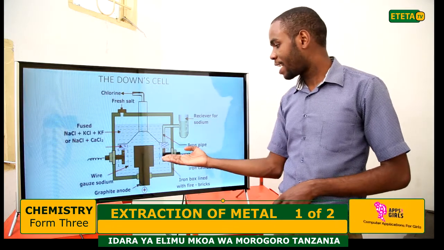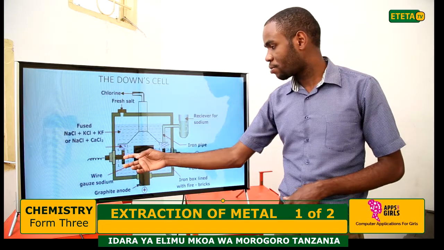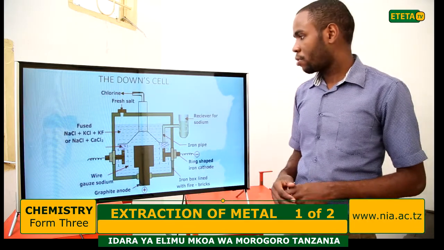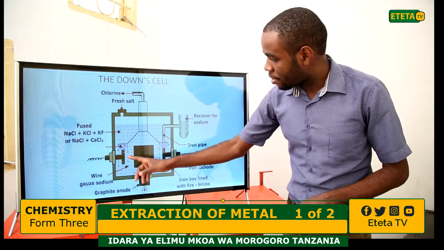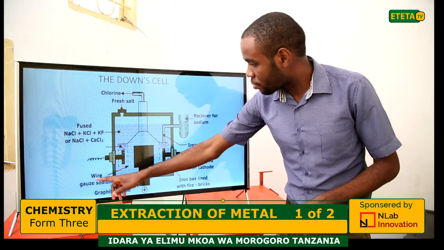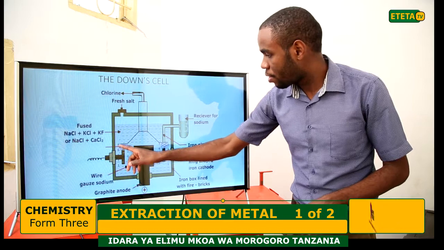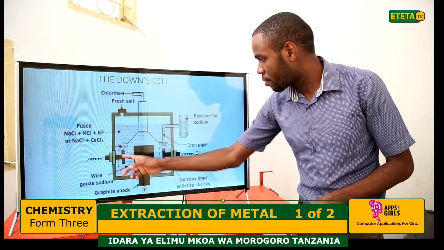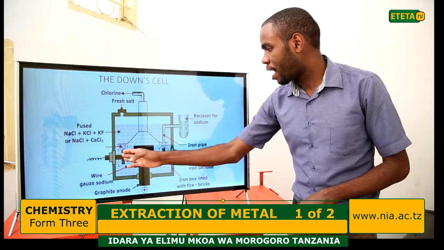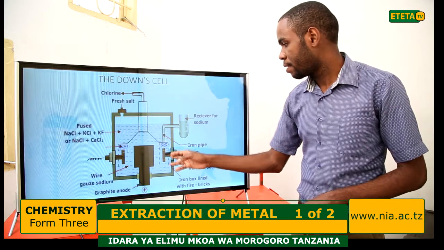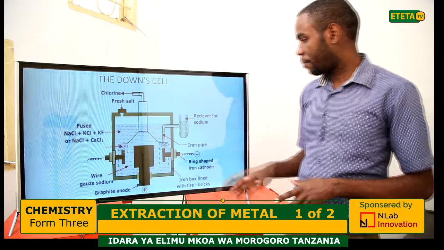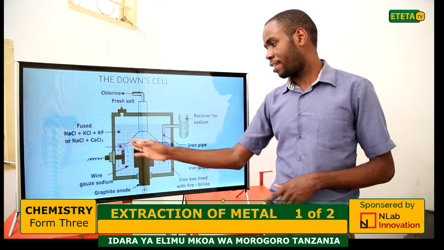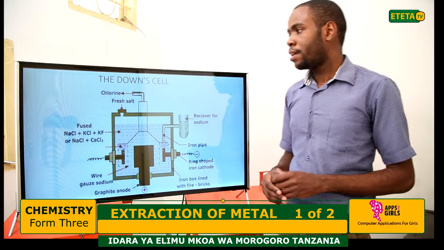Also, around this cathode there is a wire gauze, which separates the cathode from the anode. It is around both cathodes.